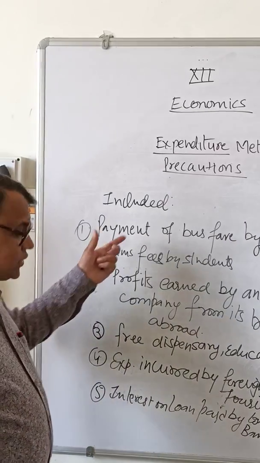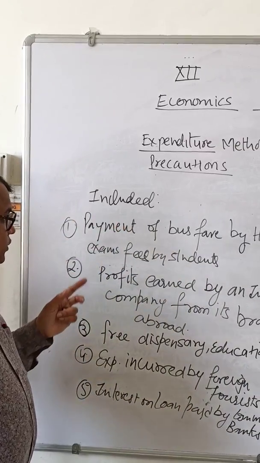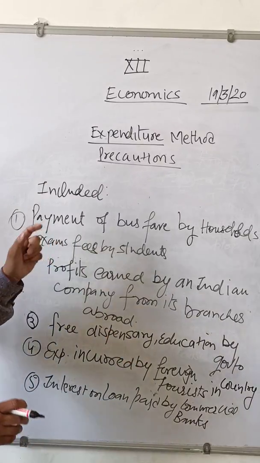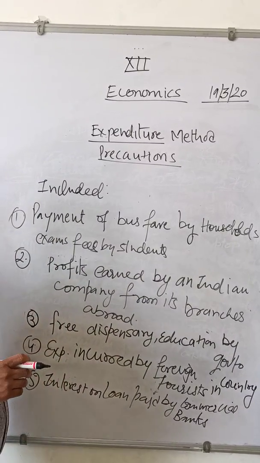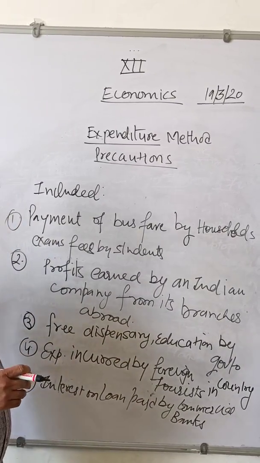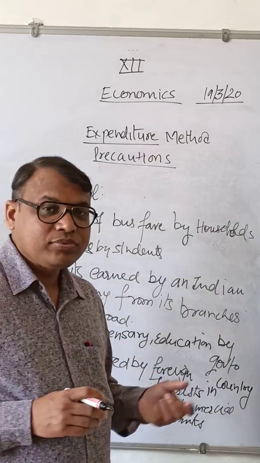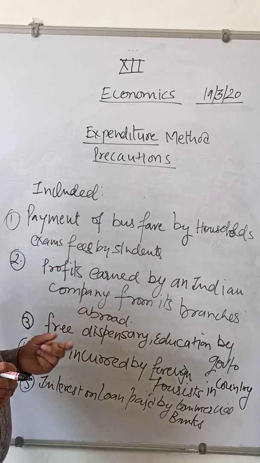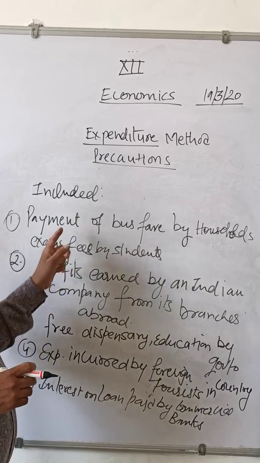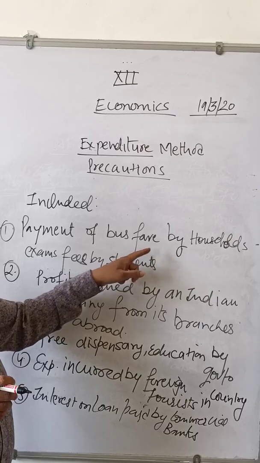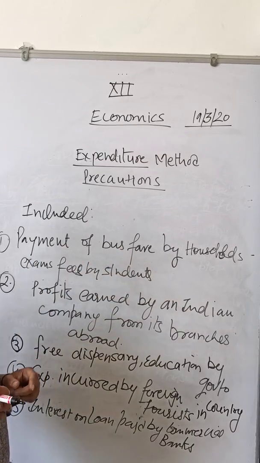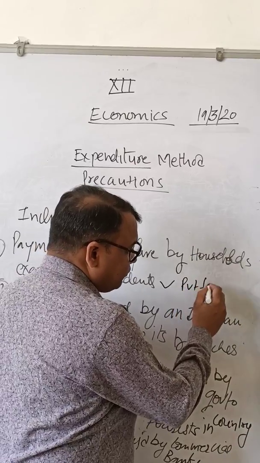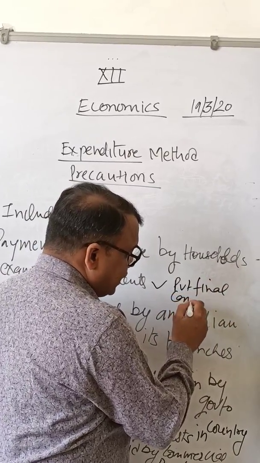Students, there are some items which are to be included, so we are also explaining these in detail. Payment of bus fare by households or examination fees by students, these are included in national income. How? From the expenditure method point of view, this is private final consumption expenditure.